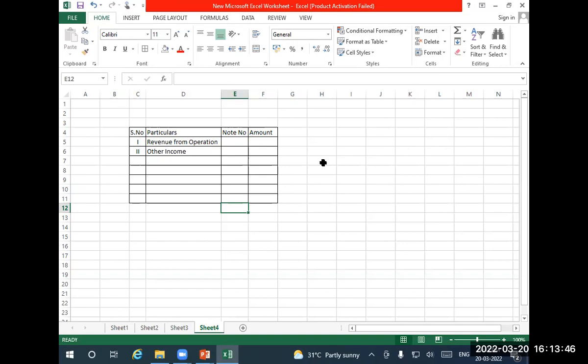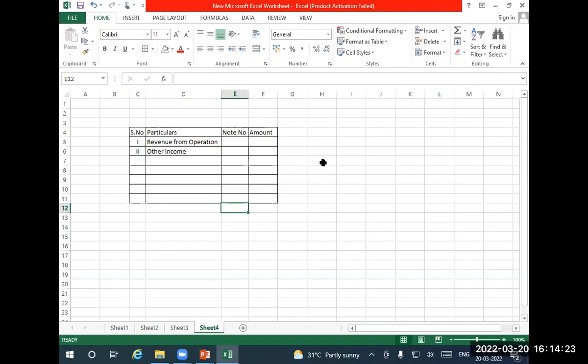Okay. So you have to give note number 1 for the first item in the balance sheet. What is the last note number? Depending upon your balance sheet items, the very next consecutive number should be the first number for revenue from operation, or the first number for the P&L account. Suppose in the balance sheet, you have 15 note numbers. What is a note number? Working note number, that's all. 15 working notes are there for the balance sheet. Completely done. The 16th number should be given for revenue from operation. Suppose in the balance sheet, only 11 numbers are there. That's it. The concept is that.